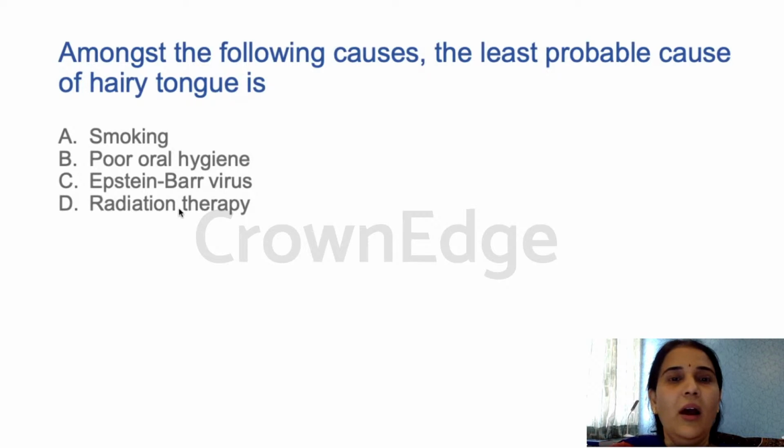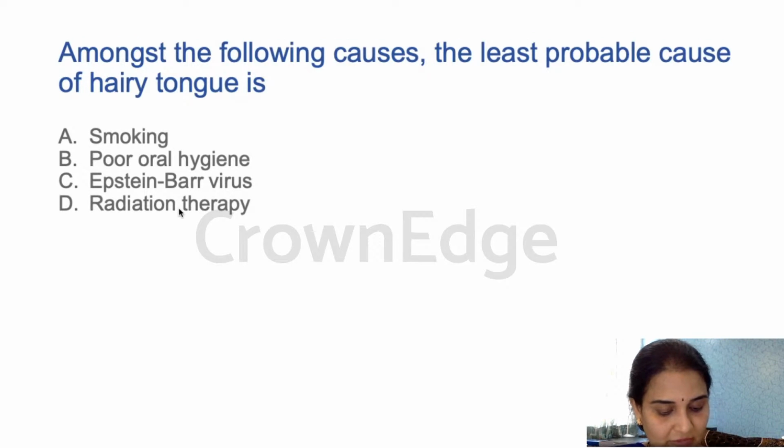Next is, amongst the following causes, the least probable cause of hairy tongue: A, smoking; B, poor oral hygiene; C, Epstein-Barr virus; D, radiation therapy. Which do you think is the least probable cause for hairy tongue? Okay, there is conflict. D, radiation therapy. C, Epstein-Barr virus. B, poor oral hygiene. A, smoking.